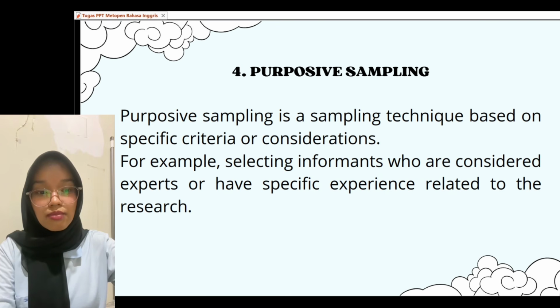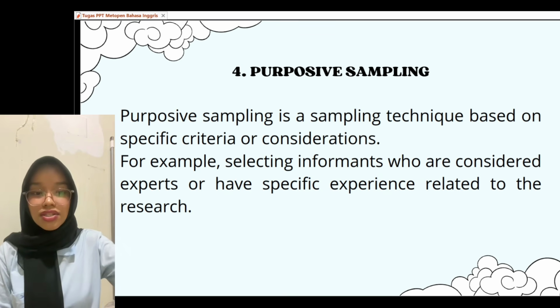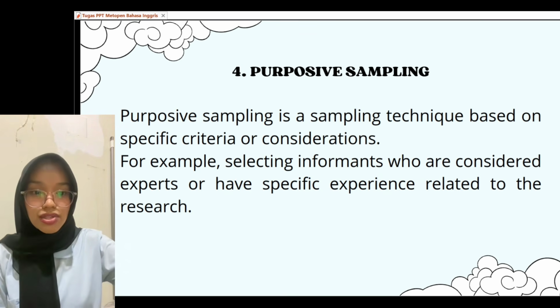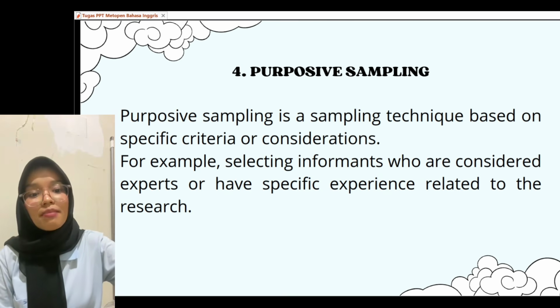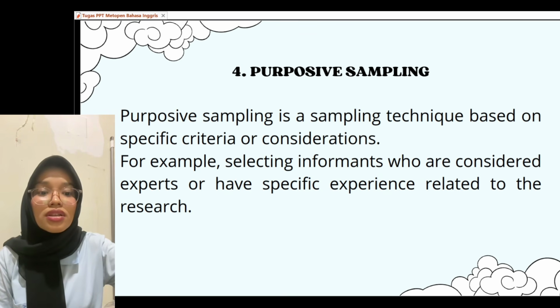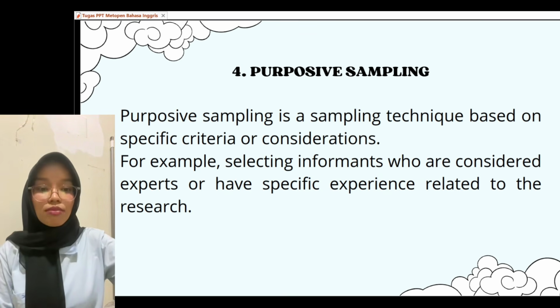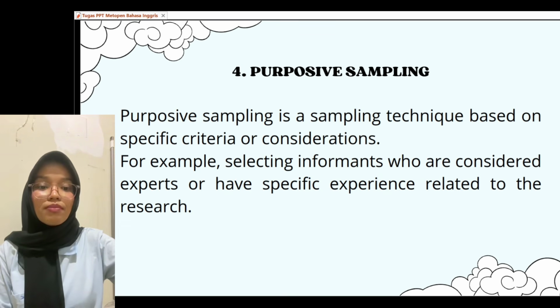This technique is commonly used in qualitative research, where the focus is on depth of understanding rather than generalization to a large population. For example, in a study about public policy implementation, the researcher may choose informants such as government advisors, policy analysts, or community leaders who have direct experience in the policy process.